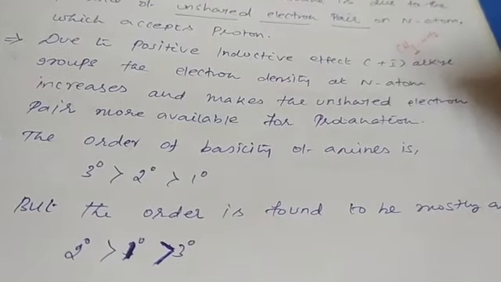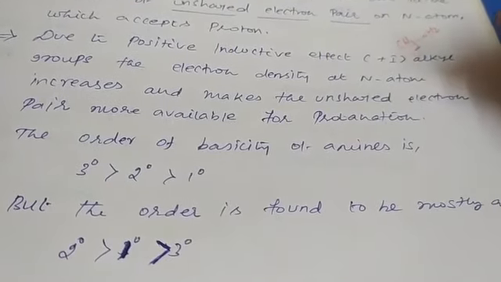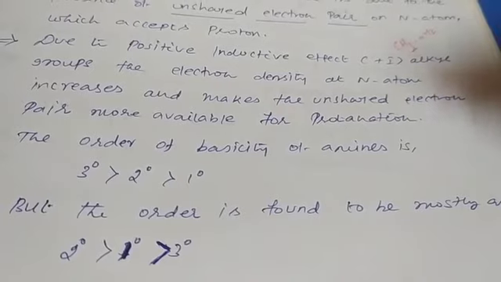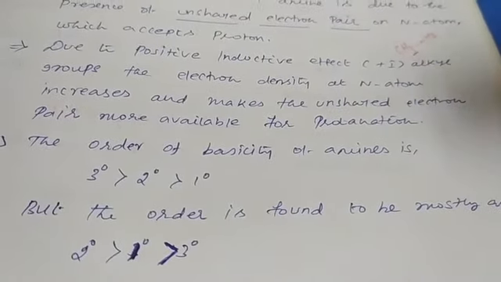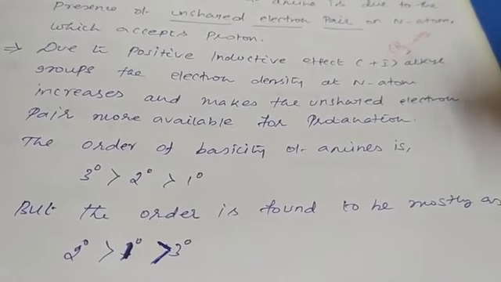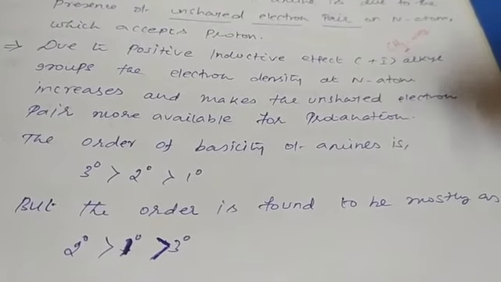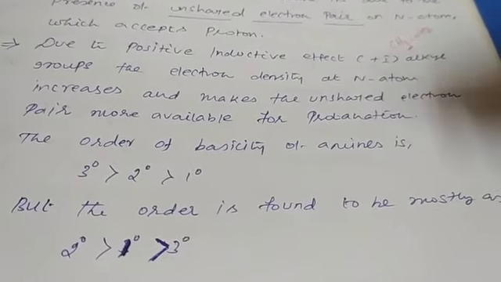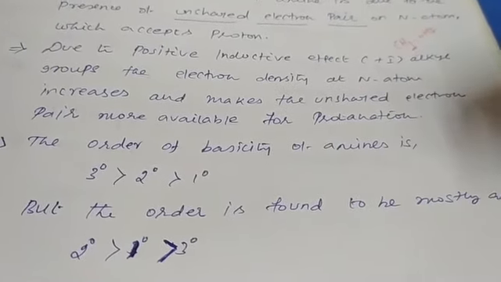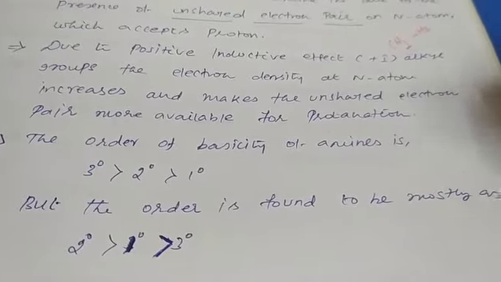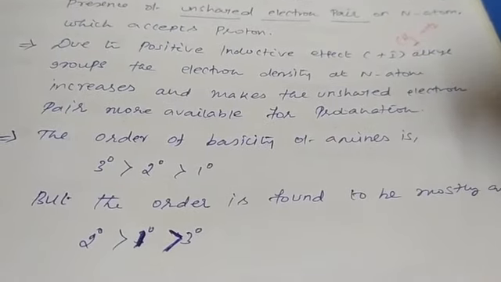The plus I effect increases the electron density on the nitrogen atom, which makes the unshared electron pair more available for protonation. So this is also one of the reasons for the basicity of amines.